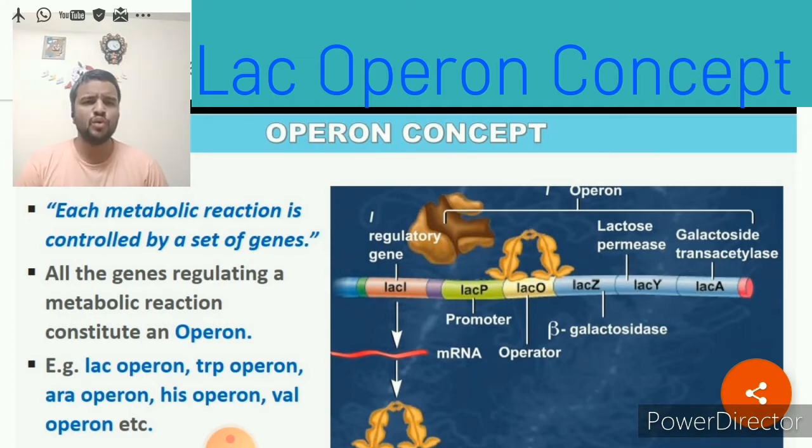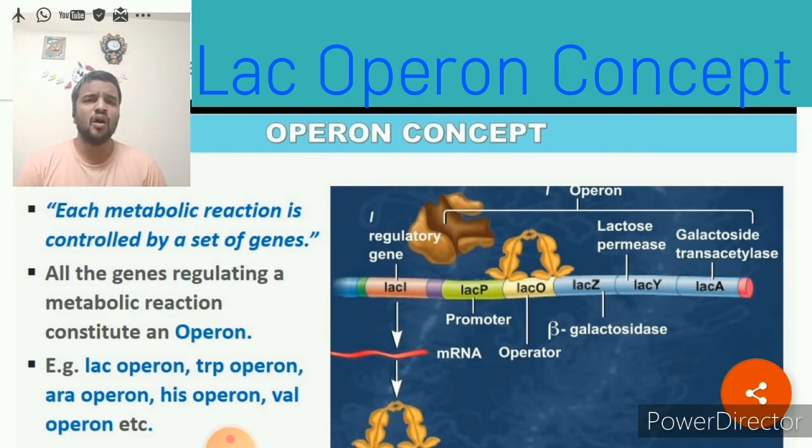Because you know that in our body some metabolic reactions require enzymes, some require hormones, and hormones are nothing but a form of proteins. So these enzymes and hormones, which are made up of proteins, need some genes or a group of genes.